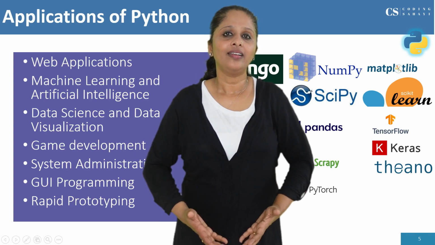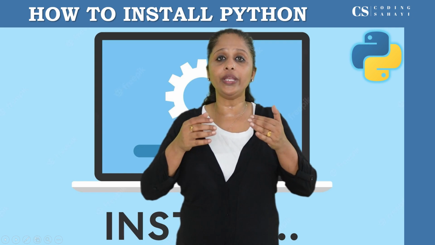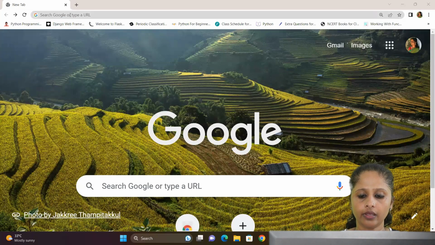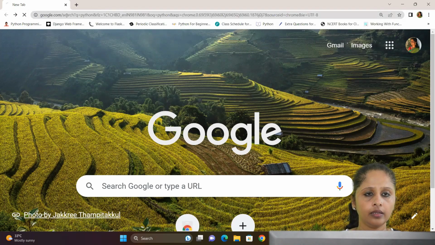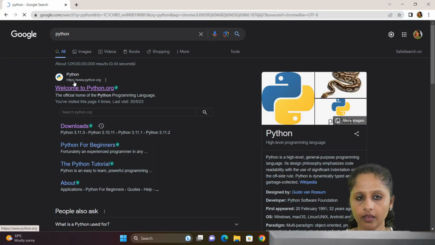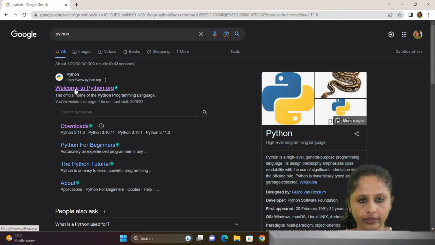So let's start how to write programs in Python. Before that, we have to install Python in our system. So now let's install Python. For that, take any web browser and type Python. So the Python website is here, that is www.python.org. Welcome to python.org, or downloads directly from downloads. You can click there and download the latest version of Python. So now I'm clicking on welcome to python.org.